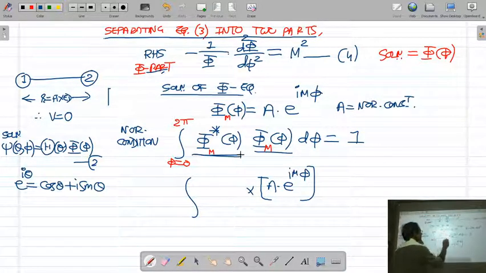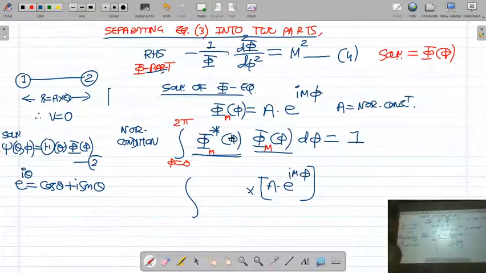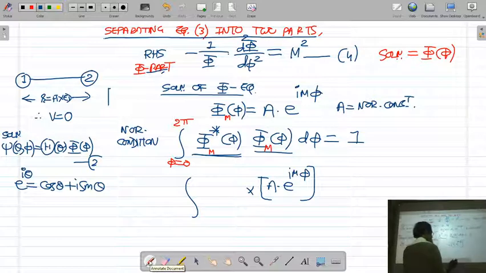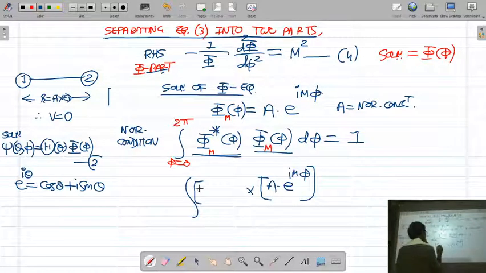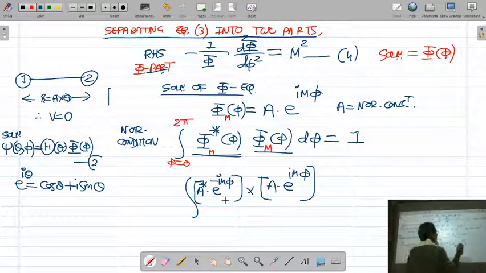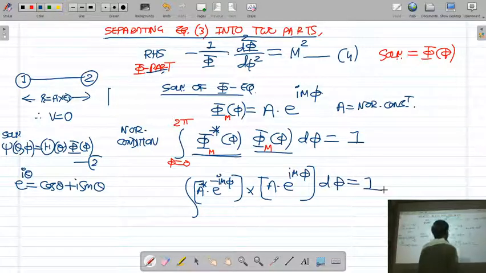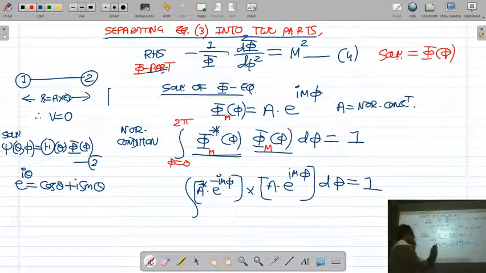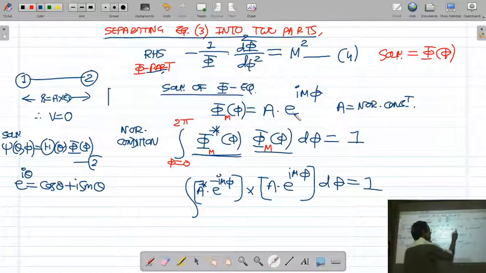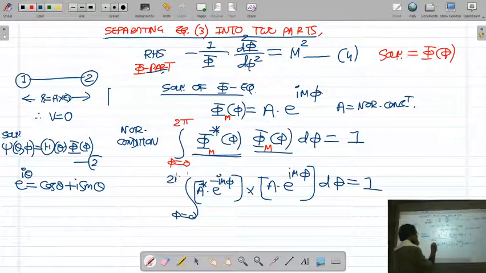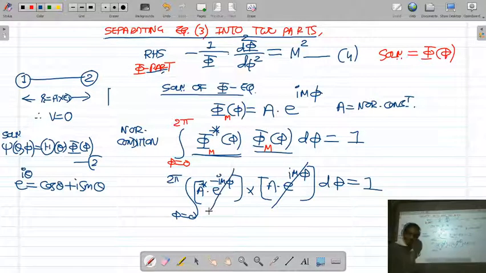Now I put the value of its complex conjugate, phi star. Know that in order to take a complex conjugate, plus I is replaced by minus I. So its complex conjugate will be A star, and the complex conjugate of e raised to I m phi is e raised to minus I m phi. So the integral of A star e raised to minus I m phi times A e raised to I m phi d phi is equal to 1. The limit of phi is from 0 to 2 pi. This e raised to plus I m phi and minus I m phi cancel.